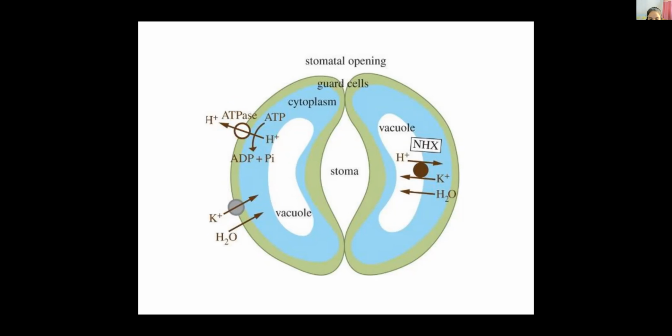So now the guard cells open. The guard cells become turgid. Through this pore, the water molecules are released outside in the form of water vapor. Remember the H plus ATPase pump, here we call it the H plus ATPase pump. It actively pumps out the protons, meaning H plus, from the guard cells.